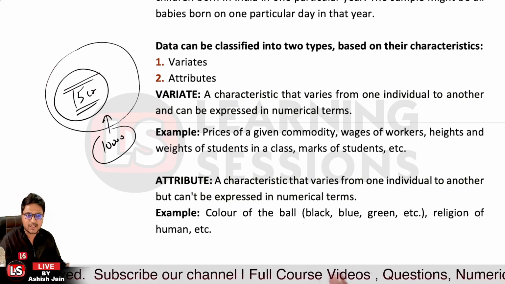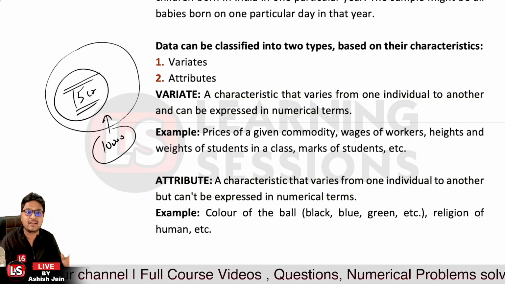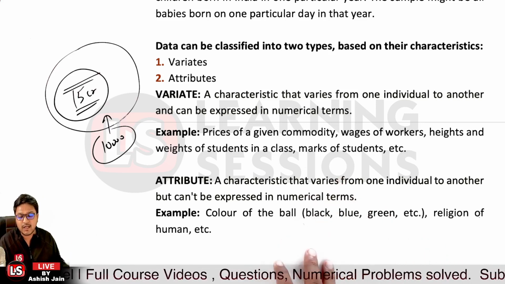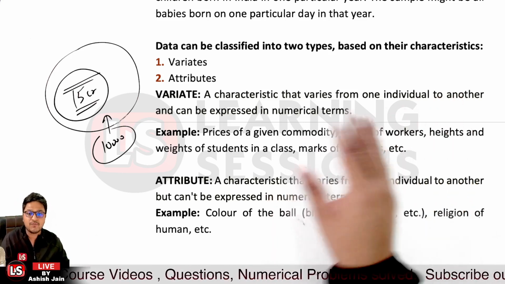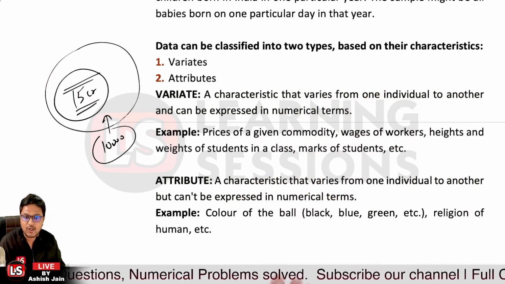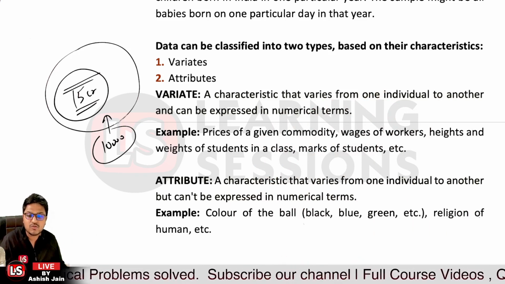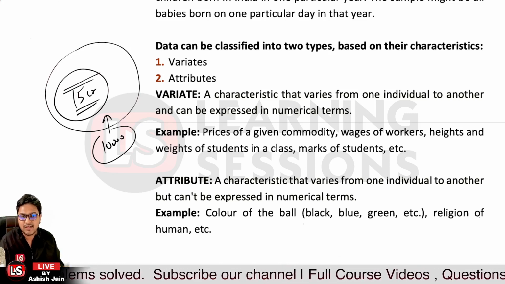It varies from one individual to another, but that cannot be expressed in numerical terms. So a variate is something that varies from one individual to another and can be expressed in numerical terms. But an attribute cannot be expressed in terms of numbers or quantity. So that's related to attribute.